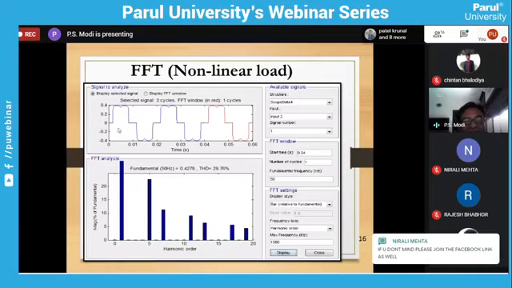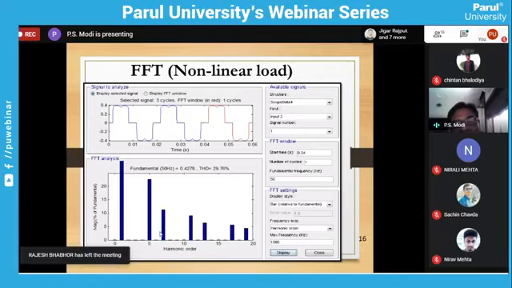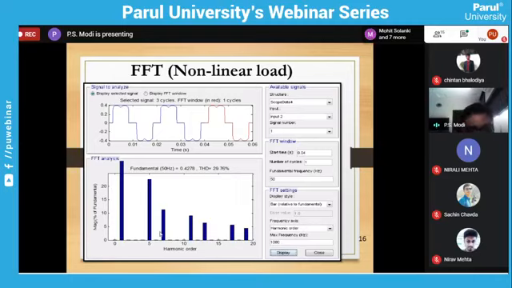You can see this is the current THD, and this is the fundamental component. Then the 5th harmonic component, 7th harmonic component, 11th, and 13th. For a 3-phase system, the 3rd harmonic and its multiples are absent: 3rd, then 9, then 15. They will all be absent for a 3-phase system. So these are the different values: the 5th harmonic component, 7th, 11th, 13th harmonic, and so on. So this is the FFT analysis without filter for a simple 3-phase rectifier.